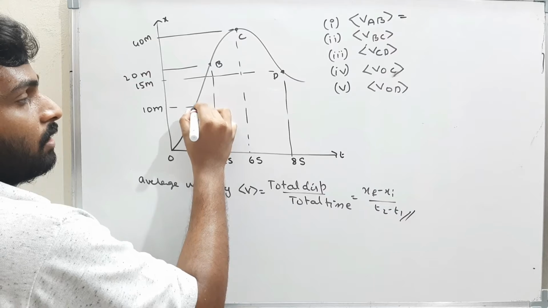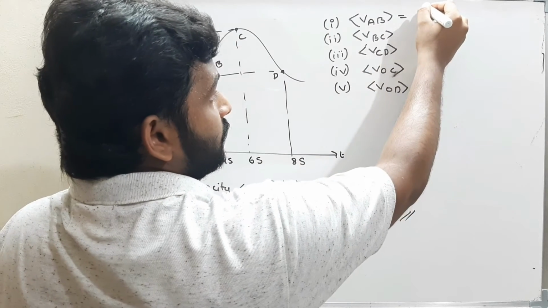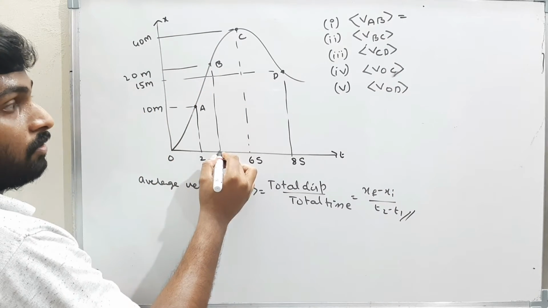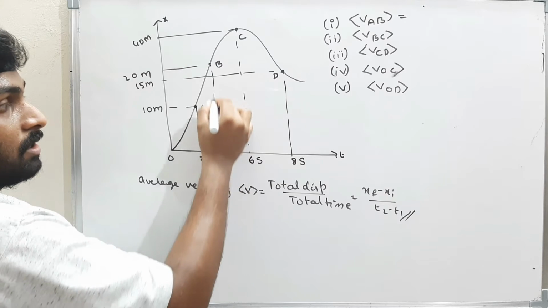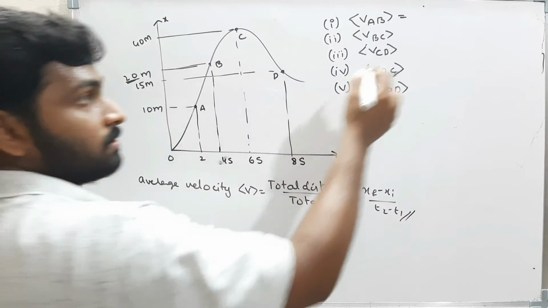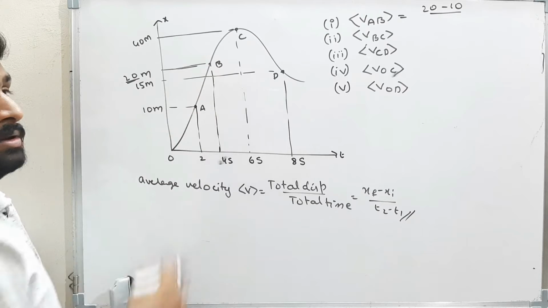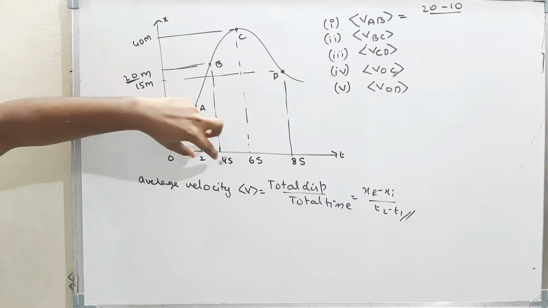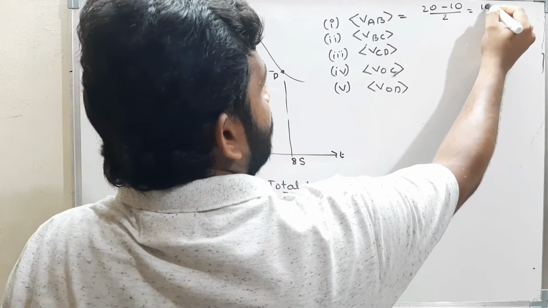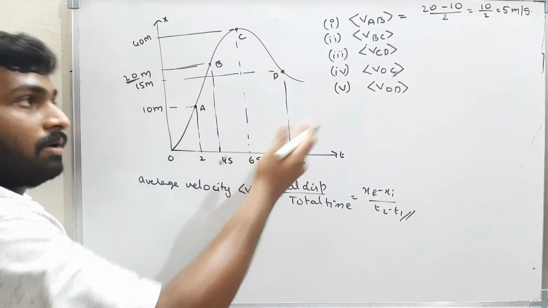What is the average velocity for AB? The body is initially at point A. Therefore, what is the initial position? Initial position is 10. And now at B, the time is 4 seconds, and the position of the body is 20 meters. Therefore, 20 minus 10. What is the time taken to move from A to B? That is 2 seconds. So 20 minus 10 by 2, that is 10 by 2, which is 5 meters per second. Okay, well and good. The same way, find for BC.